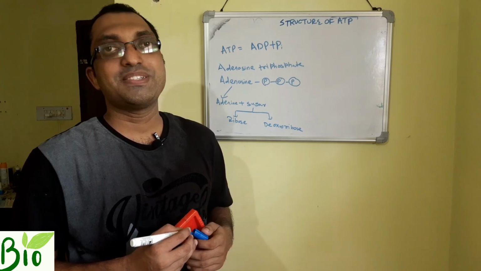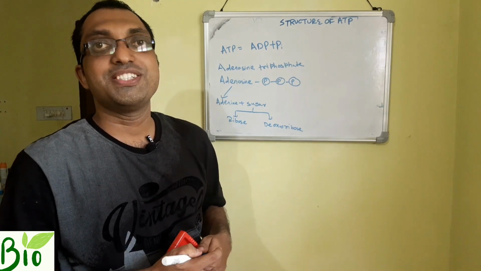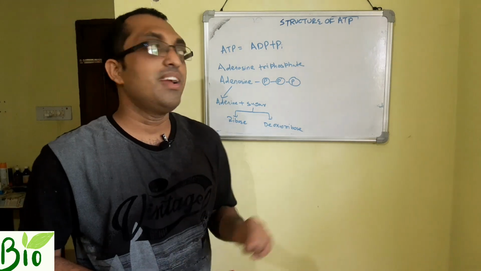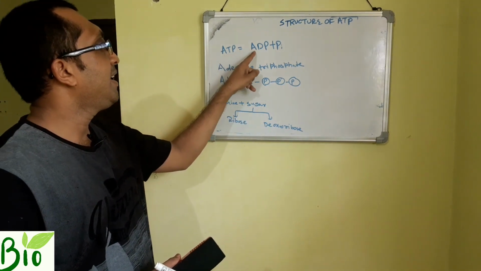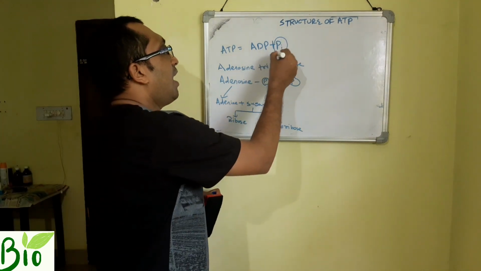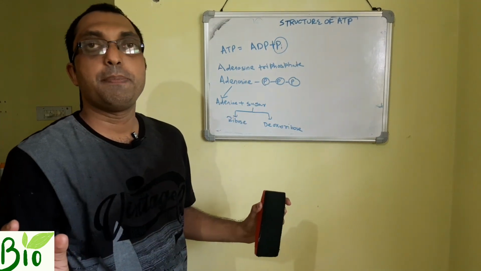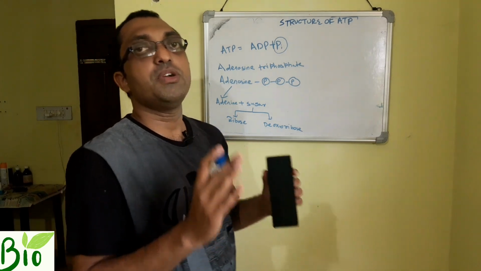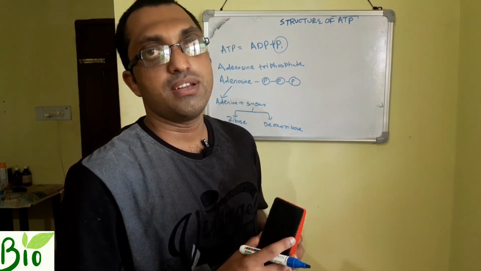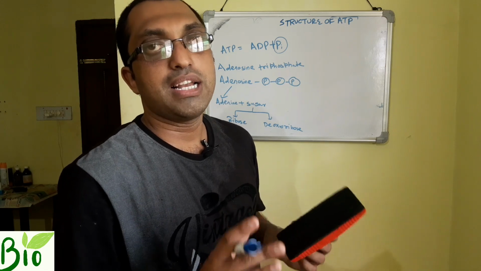Welcome to Biogenesis. After glycolysis, several students asked through social media: Sir, why does ATP break into ADP plus Pi? What is the meaning of Pi, and how is the phosphorus released? This is a question from various students, so I think I will clarify it.